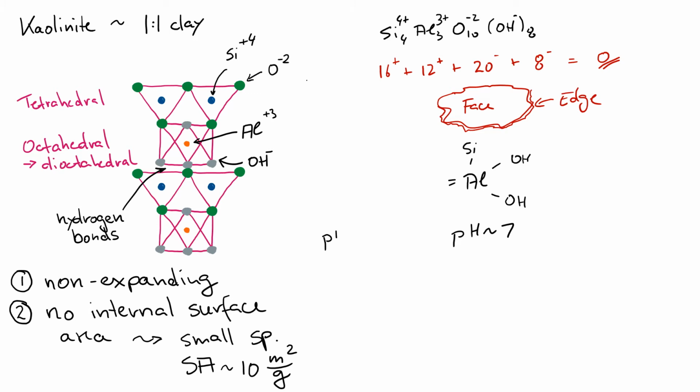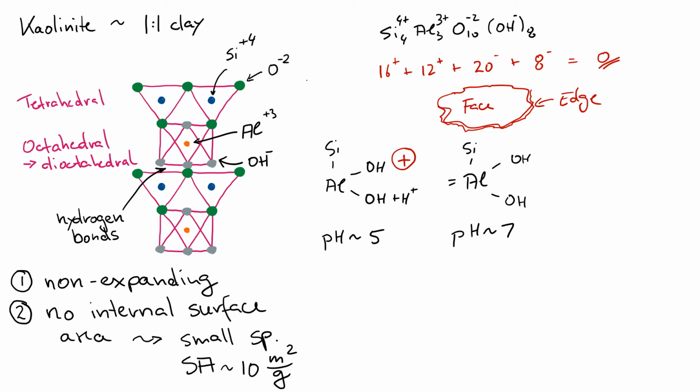However, if we go to acidic conditions, so now we go to pH 5 or less, then we have more protons in solution, which means that the hydroxyls hanging off our aluminum may actually protonate. So they will accept an additional proton, which would then mean that rather than having a charge neutral condition, we actually have a surface charge. So now we would have an anion exchange capacity.